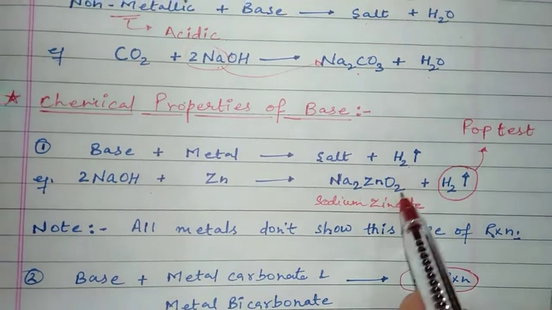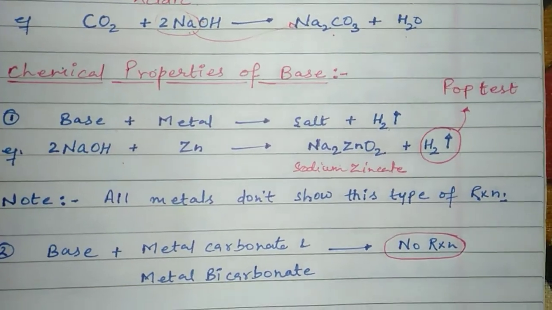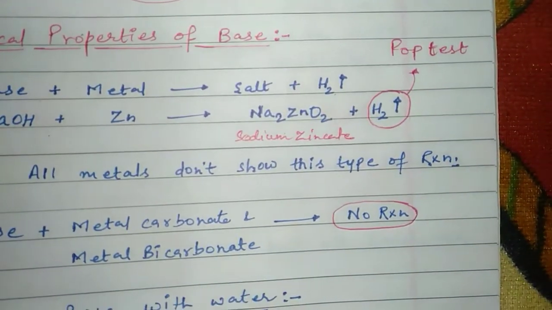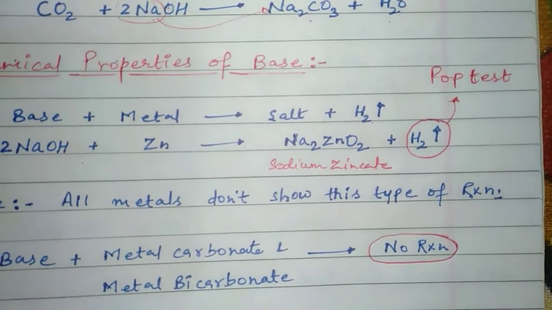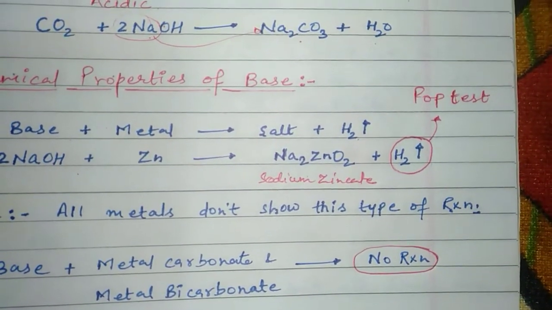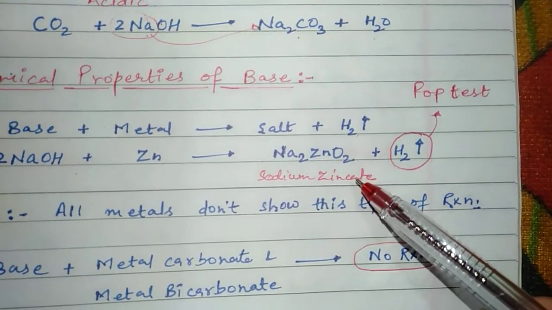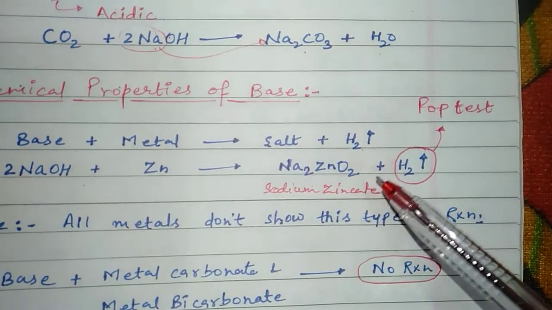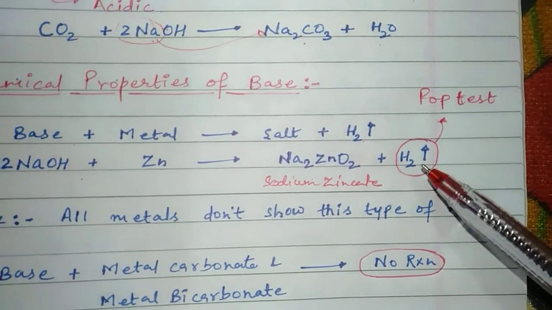You may ask a question about how this formula comes about. It is not the exact formula of sodium zincate, it is the basic formula. When we discuss coordination compounds in a higher class, you will get the exact formula of sodium zincate. After the formation of the salt, sodium zincate, hydrogen gas is formed.